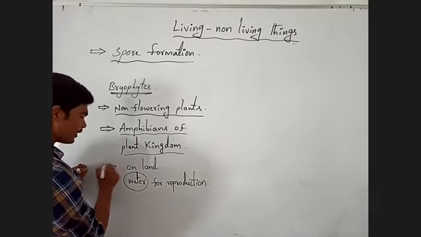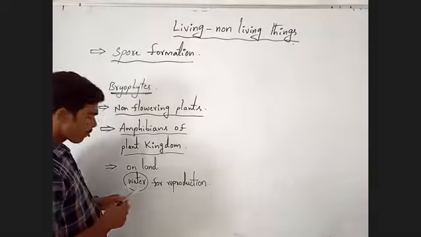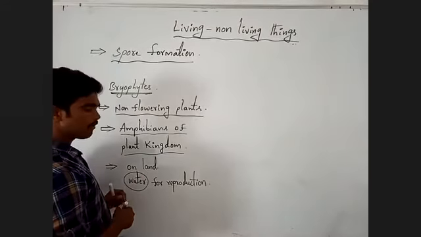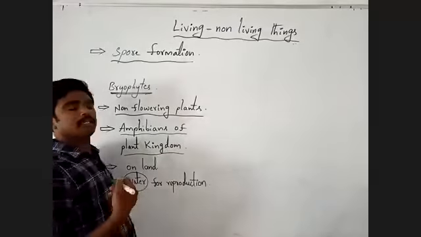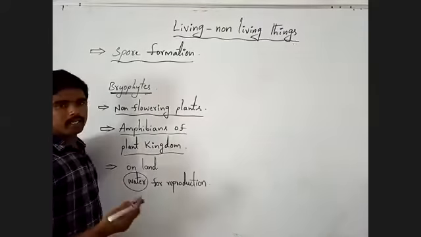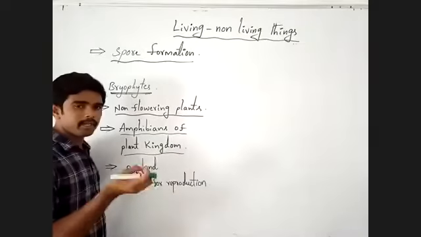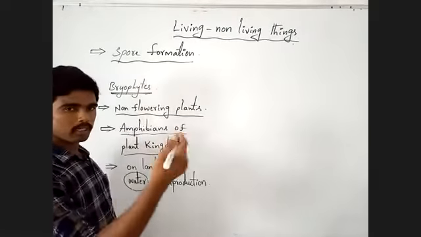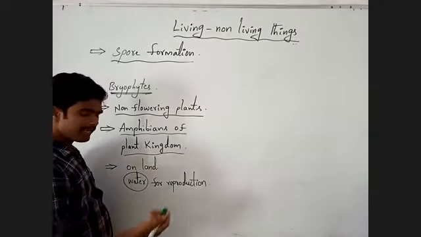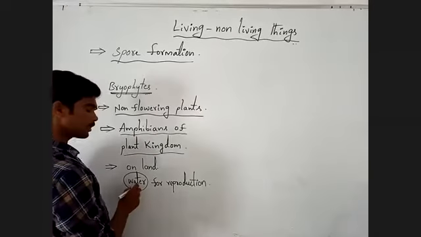Water plays a very important role here. Male gametes travel to female gametes through water.